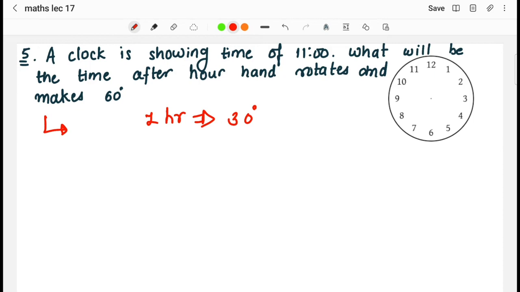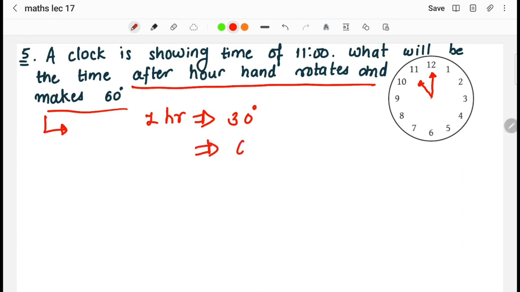Now the clock is showing the time of 11. The data given in the question is that the hour hand is at 11. Now what will be the time after the hour hand rotates and makes 60 degrees? Basically the hour hand is rotating and making 60 degrees, right? So we have to find the time when the hour hand has rotated by 60 degrees. How will we find it? x is equal to 60 divided by 30 degrees.